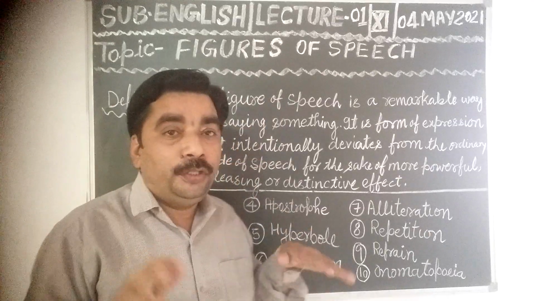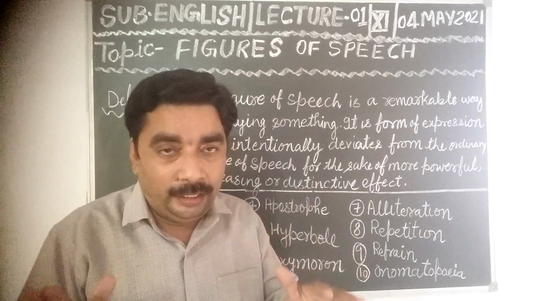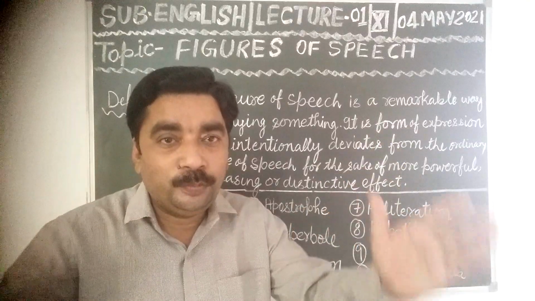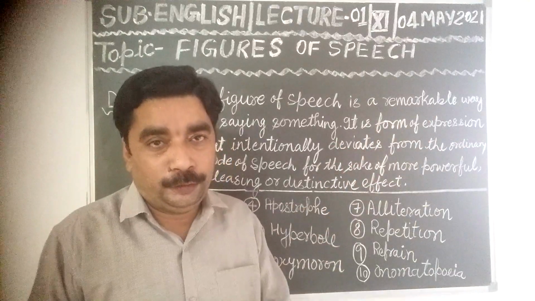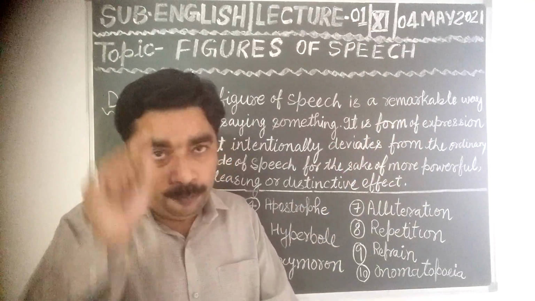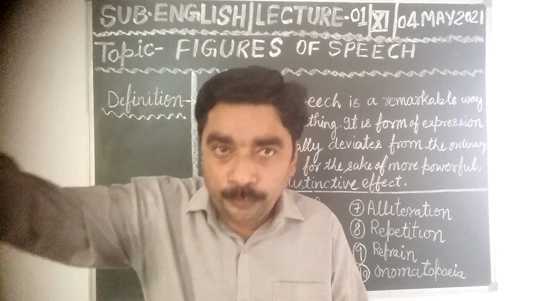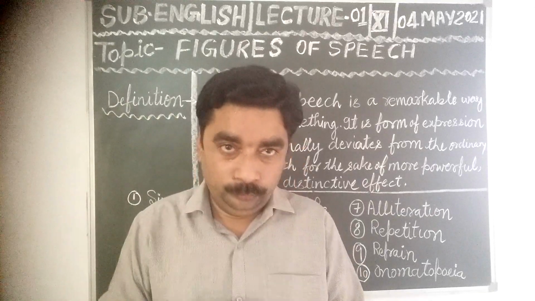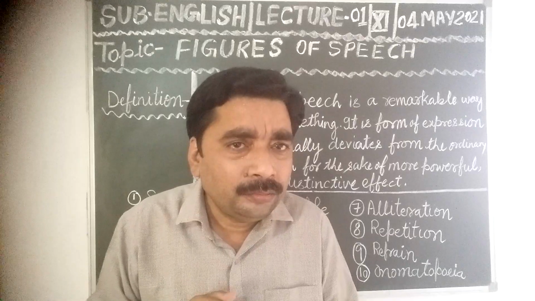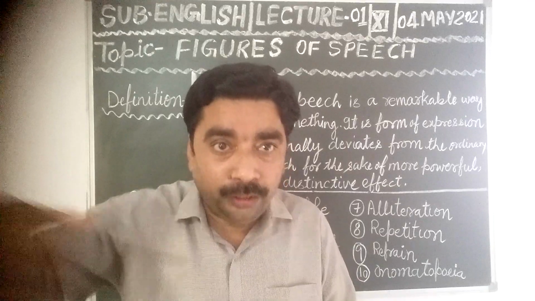Again, apostrophe is a poetic device in which we used to address, we used to call non-living things. Example: oh west wind, you are so powerful. Wind cannot hear us, but we are addressing.